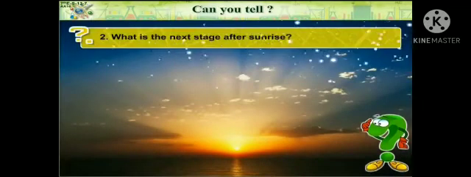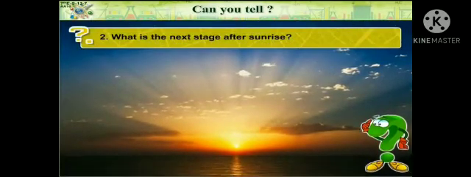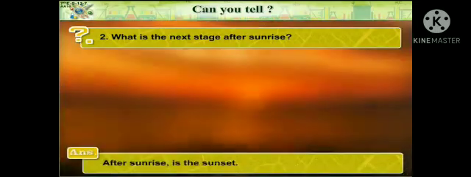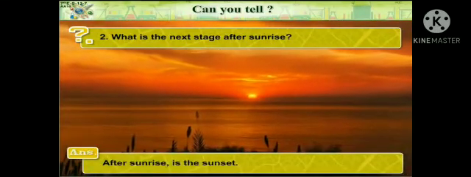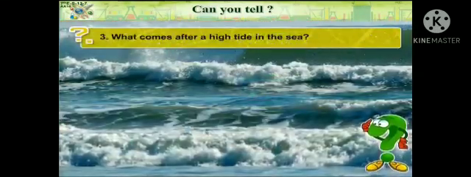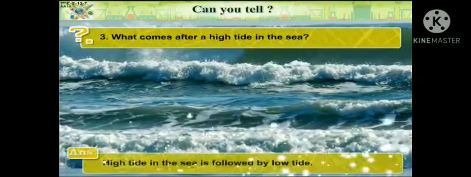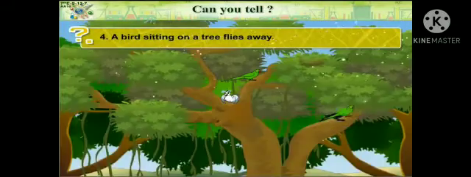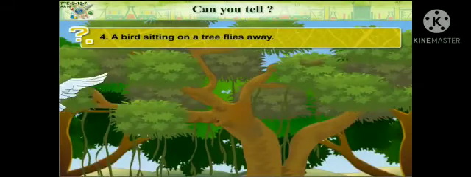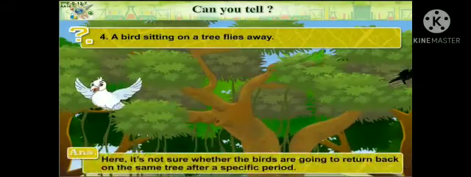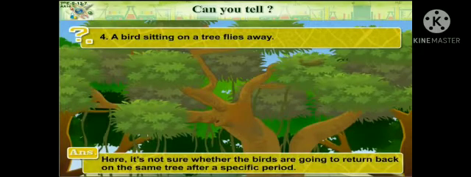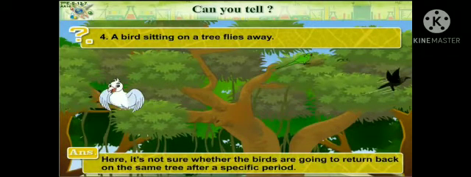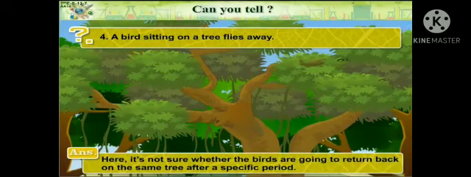What comes after daytime? Nighttime comes after daytime. What is the next stage after sunrise? After sunrise is the sunset. What comes after a high tide in the sea? High tide in the sea is followed by low tide. A bird sitting on a tree flies away. Here it is not sure whether the bird is going to return back to the same tree after a specific period.